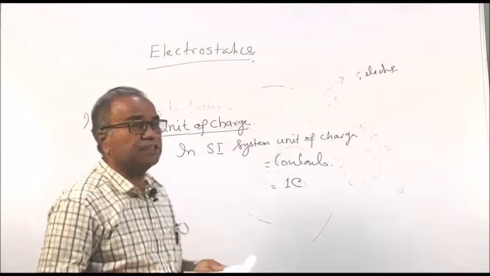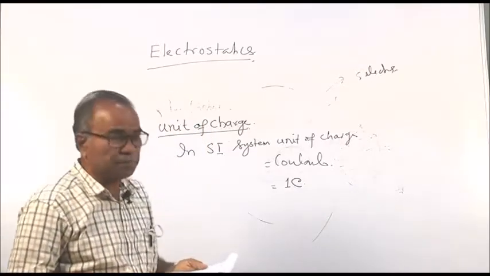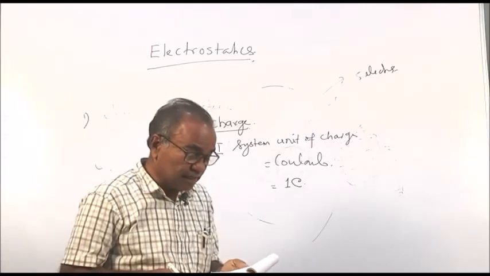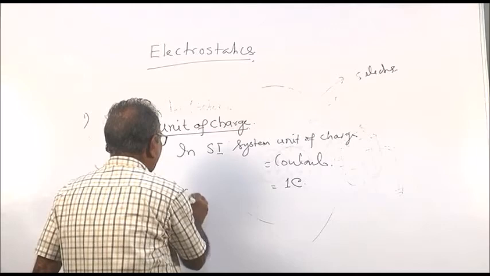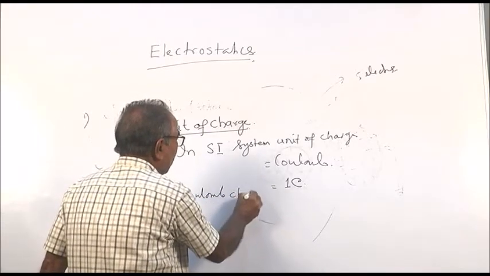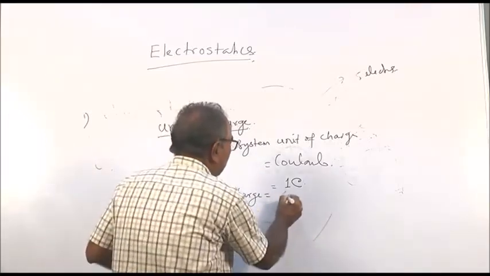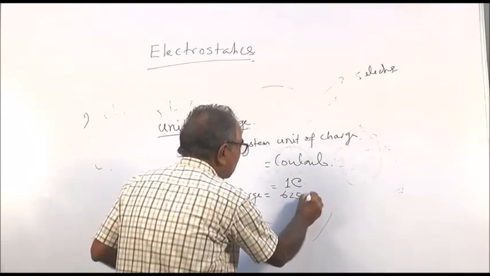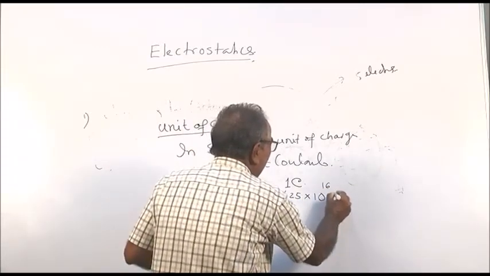1 coulomb charge is equal to 625 into 10 to the power 16 electronic charge.